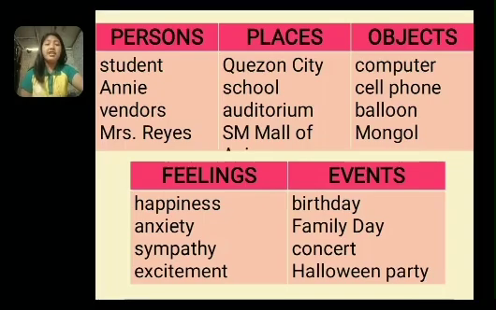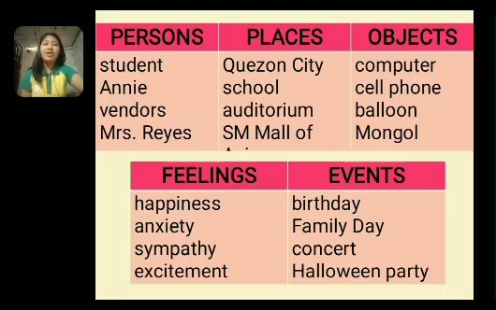How about the feelings? We have happiness, anxiety, sympathy, and excitement. And the last, the name of events: the birthday, family day, concert, and the Halloween party. So all of these are examples of nouns.